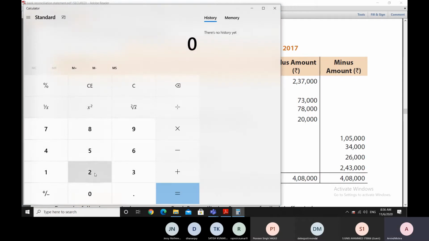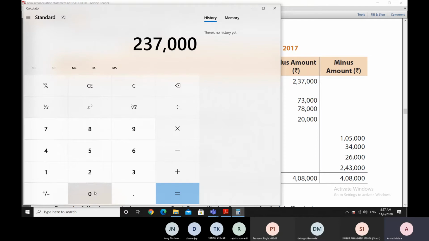So here is the calculator, and I am entering a figure of 2,37,000 rupees. This is a minus figure, and let's say a 73,000 check has been already entered, and then this figure has been arrived at in the cash book. But this 73,000 figure of the check is not there in the bank passbook.